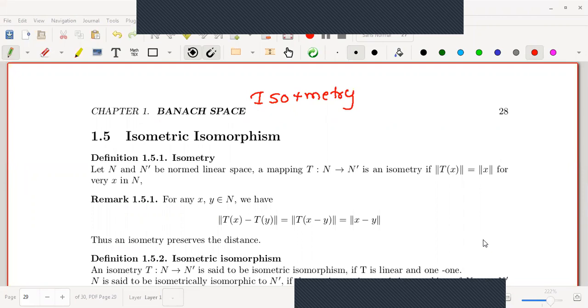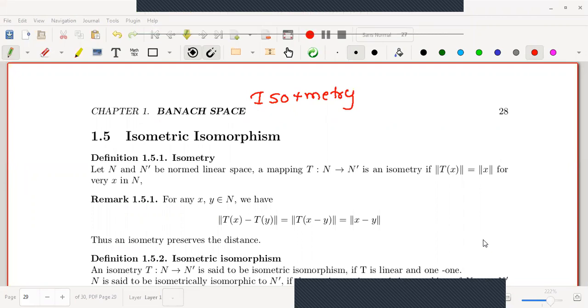In today's lecture, we are going to understand the next concepts of isometry, isometric isomorphism, and topological isomorphism, and some important theorems related to these concepts. Right. And now, the first definition we will try to understand is isometry.